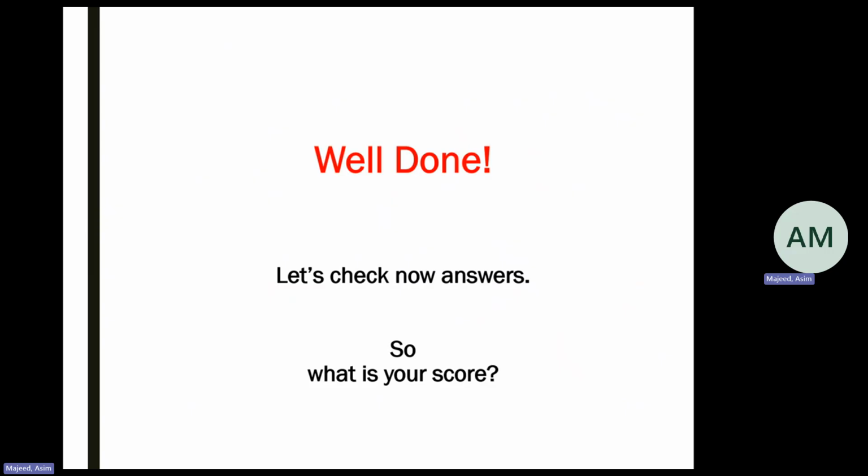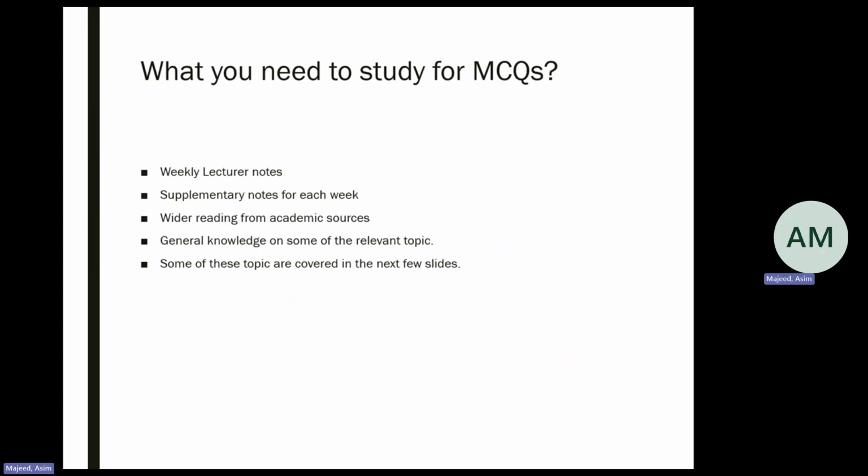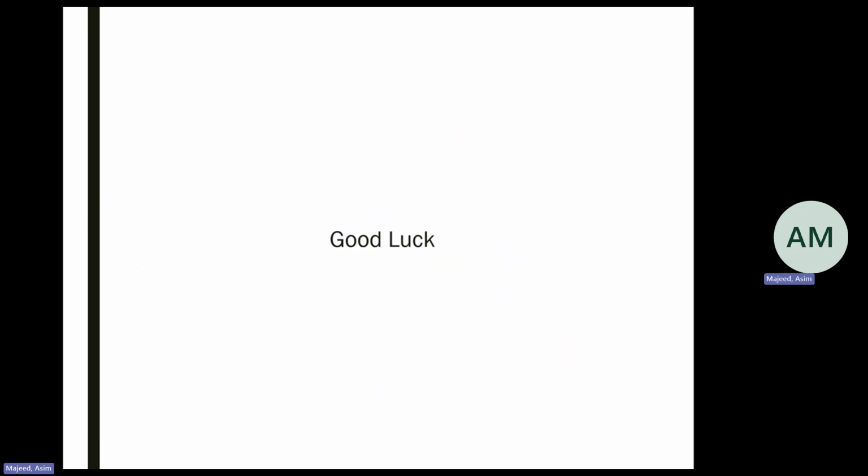I have got the answers, which we can go through once you have completed this test in the seminar time today. A piece of advice on what you need to study for the MCQs: go through the weekly lecture notes, supplementary notes for each week, wider reading from academic sources, and obviously your general knowledge on some of the relevant topics. Some of these topics are covered in the next few slides as well. If you have any questions, please bring them to me during the seminar or take them to your lecturer during your lecture session. Thank you very much and good luck with your MCQs.